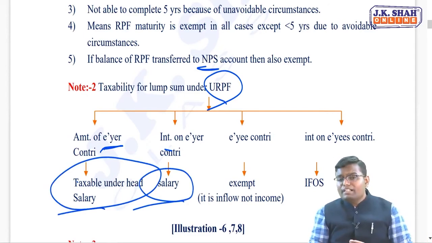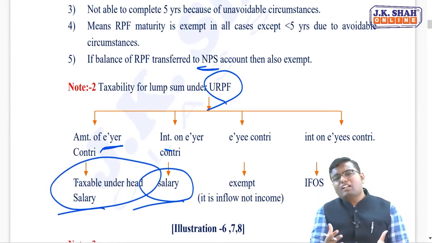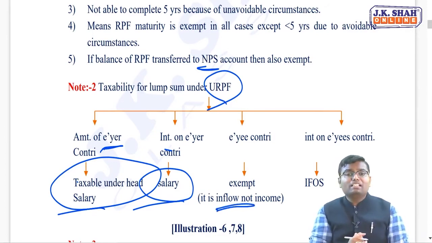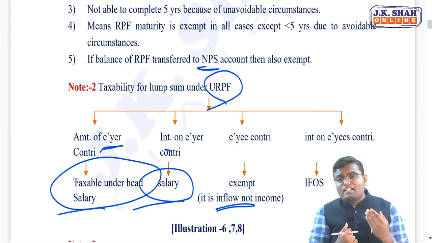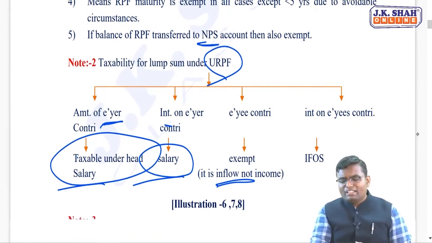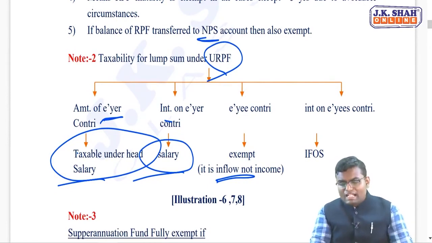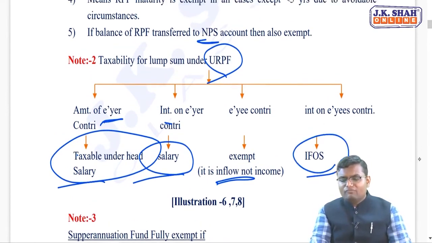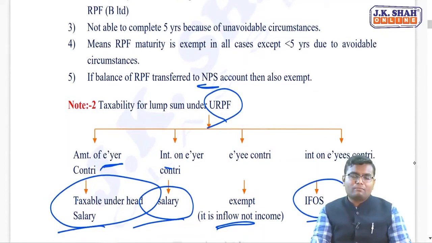Whatever you have contributed and you are getting back, employee contribution, it was your investment and you are getting it back. So that is never taxable. It is merely an inflow. It is not your income. But whatever interest you are getting on your own contribution, that is like interest on investment. And that's why it will be taxable under the head income from other sources, that is IFOS.